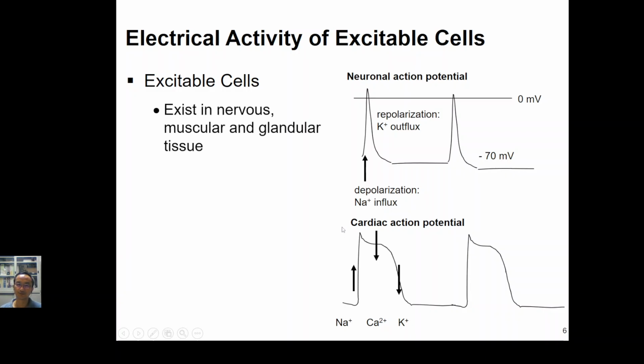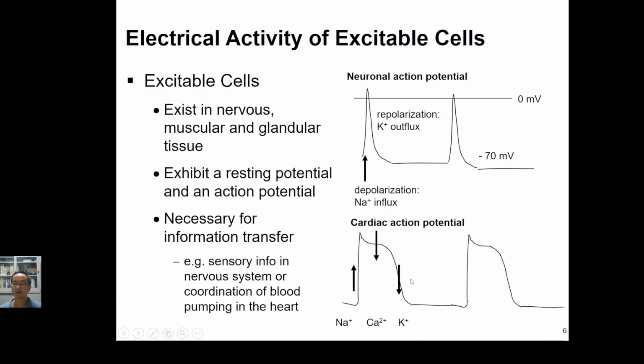Okay, so right now I will talk about the cardiac muscle. It means the heart. So actually it's exactly the same. Once the sodium channel opens, a lot of sodium ions will go inside the cell, so inside has a high potential. So the potential difference of the cell membrane will change from negative 70 millivolts up to plus 30 millivolts. Then after excitation, the calcium channels will also open.